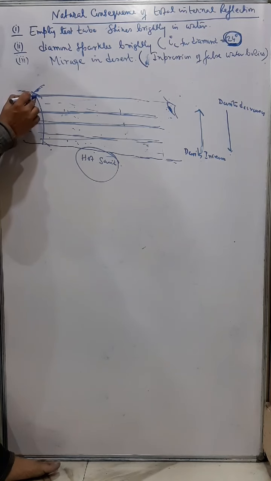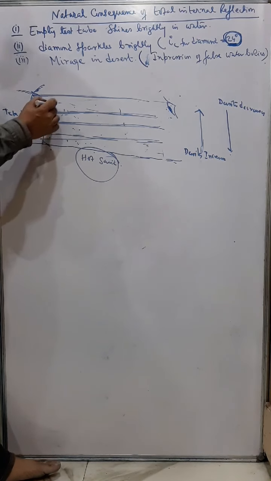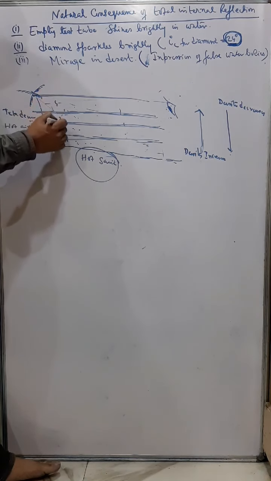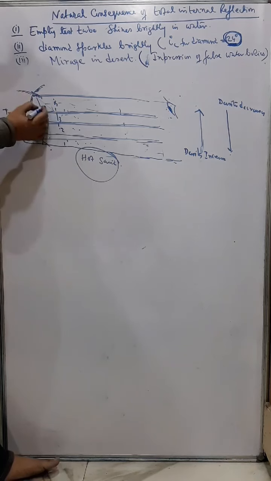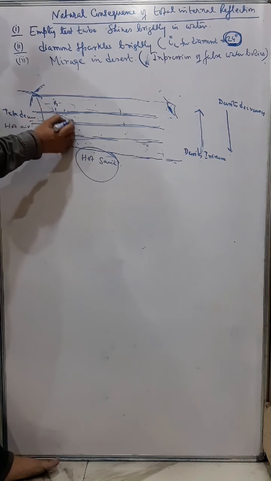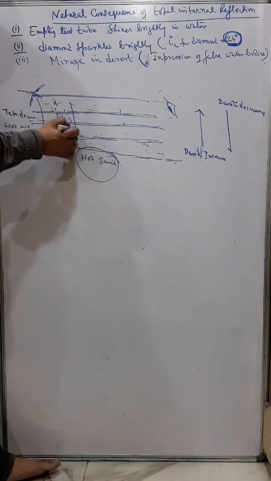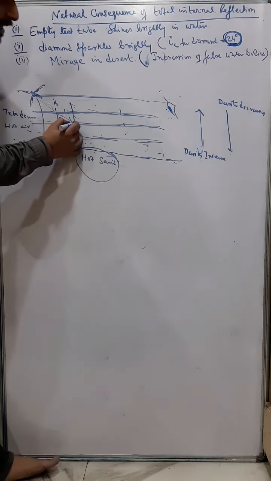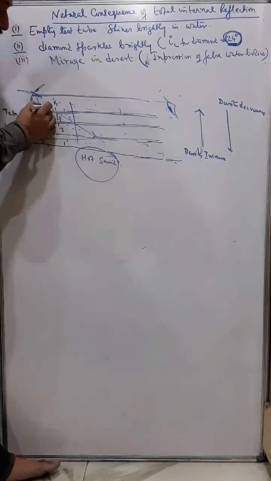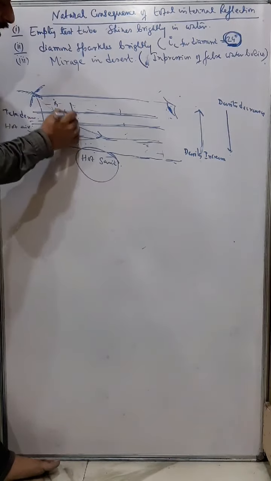Now you can see layer 4, layer 3, layer 2, layer 1. This is a denser medium and this is a rarer medium, so the ray of light bends away from normal. Again 3 and 2: 3 is a denser medium and 2 is a rarer, so it again bends away from normal. So there is a continuous bending away from normal at every successive layer.